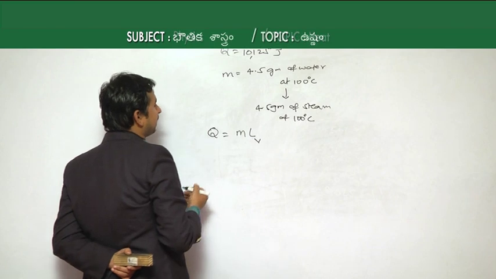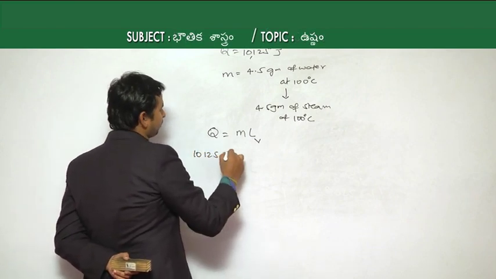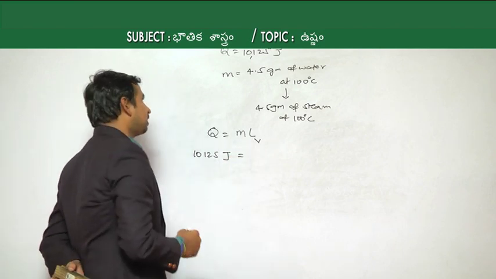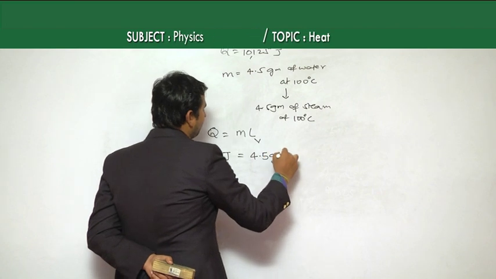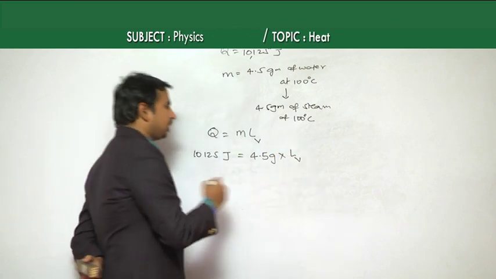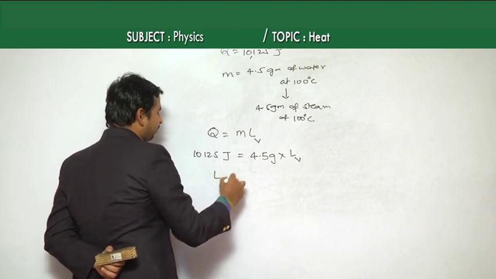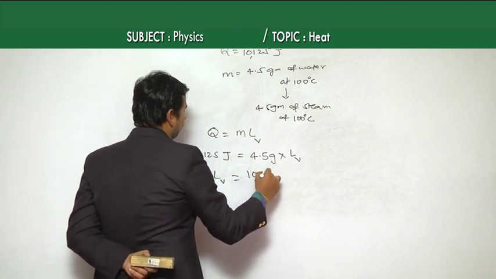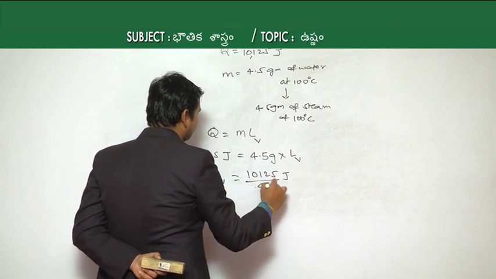The amount of heat energy given, which is 10,125 joules, is equal to the mass, which is 4.5 grams, into the latent heat of vaporization, which we have to find. From this we can write, latent heat of vaporization is equal to 10,125 joules by 4.5 grams.